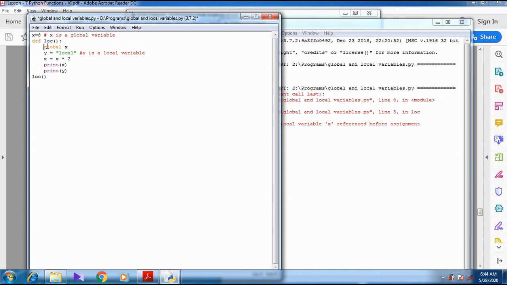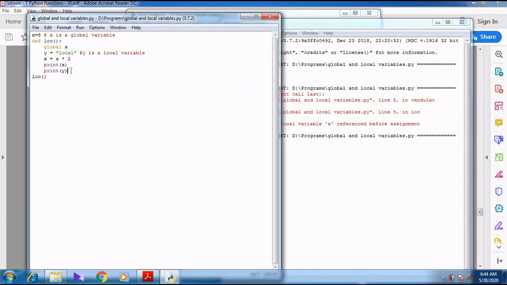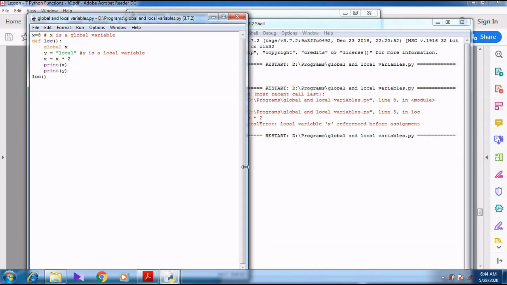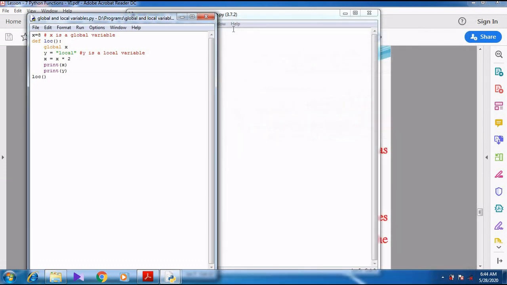So whenever we use the global keyword, it is used to access the variable inside the function, and then it is used to modify. Using that keyword we can modify the variable's value. Right.